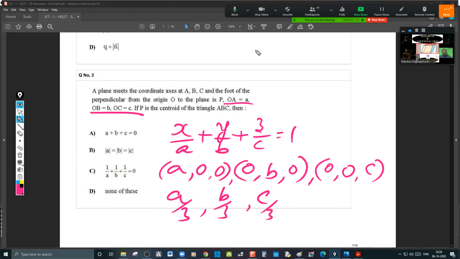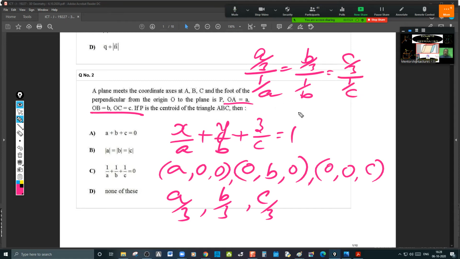Then take the ratio a by 3 upon 1 by a, because that is the foot of the perpendicular, b by 3 upon 1 by b, c by 3 upon 1 by c. So you will get a square is equal to b square is equal to c square, and hence you will have the second option here. Okay.